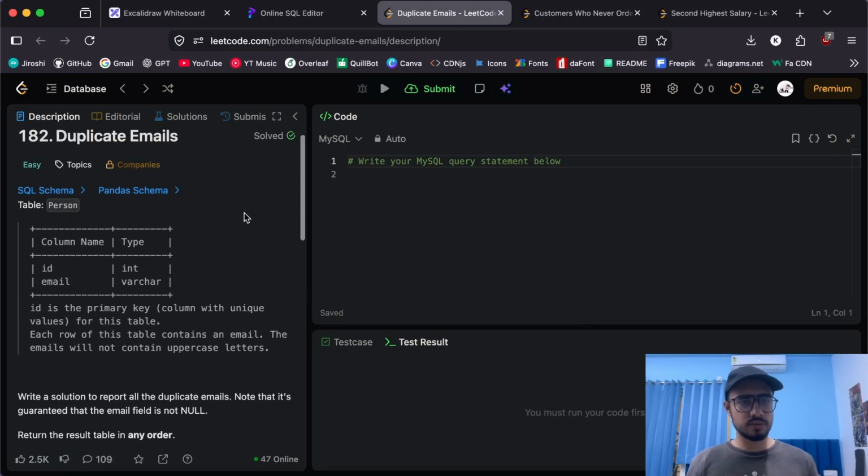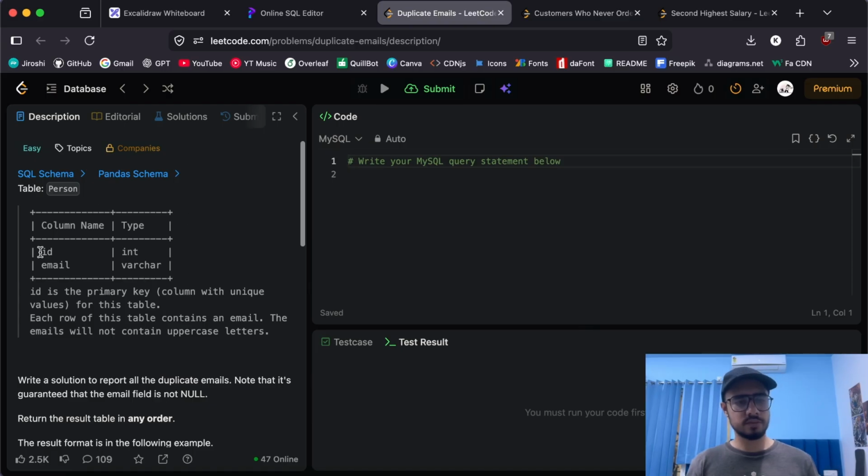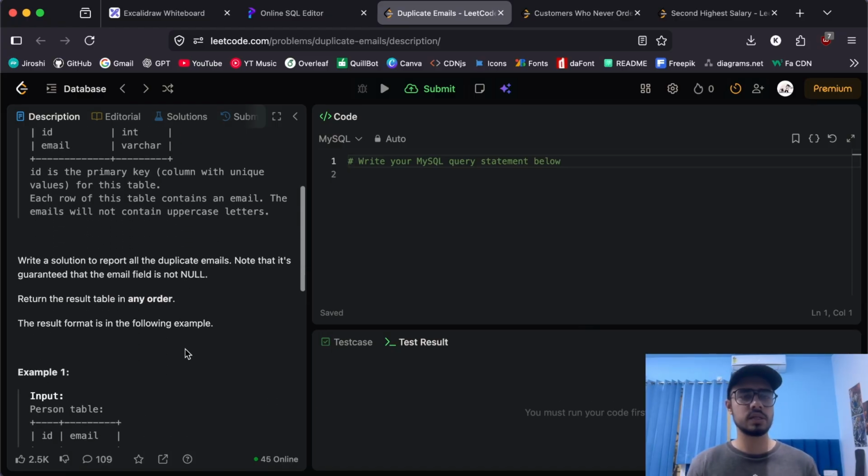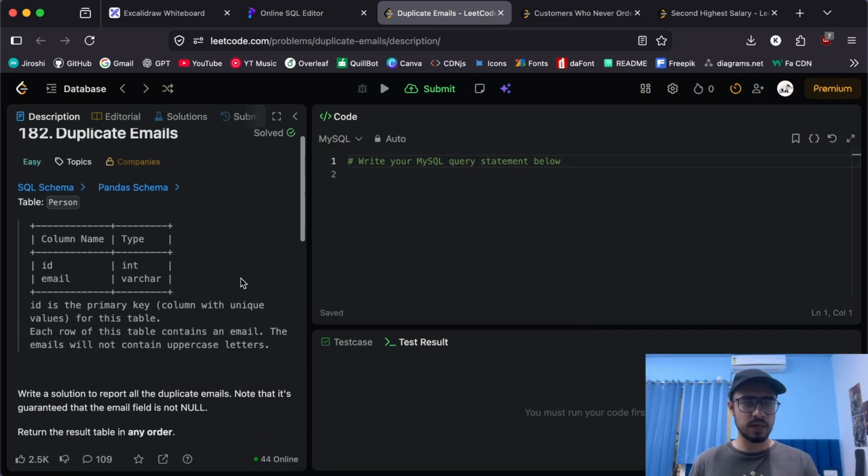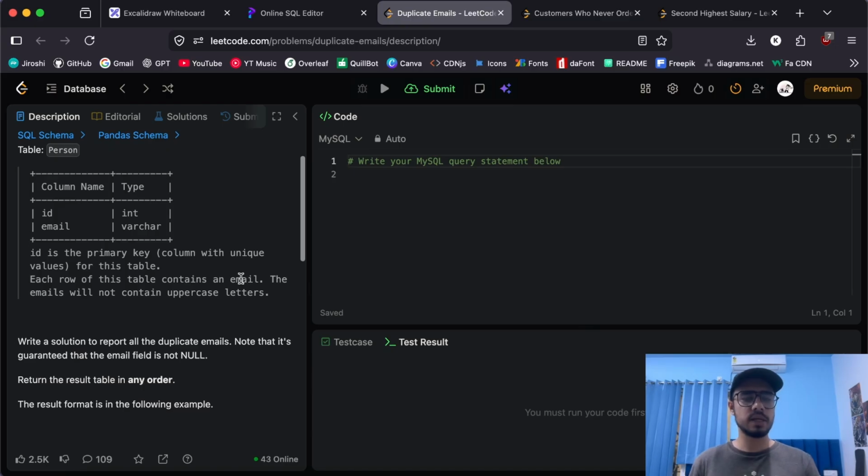So we have been given this person table schema where we have an ID and an email, and ID is the primary key, and there's a constraint that the emails will not contain any uppercase letters. That will make our problem a little easier. Now we need to write a solution to report all the duplicate emails. Now this is a real production scenario that might happen: due to some bug there might be multiple duplicate rows that have been created in the database. Okay, so how can you resolve that? Now let's try to figure this out. How can we write a SQL query to report all the duplicate emails?